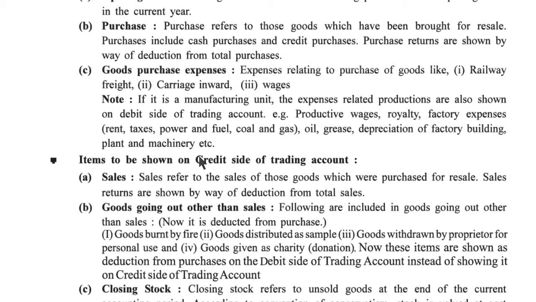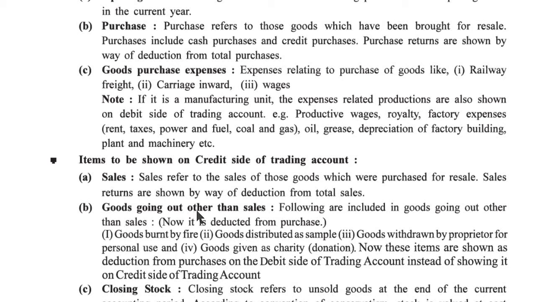Items to be shown on credit side of trading account. Sales. Sales refer to the sales of those goods which were purchased for resale. Sales return is shown by way of deduction from the total sales. It means we have to write on the credit side sales minus sales return.